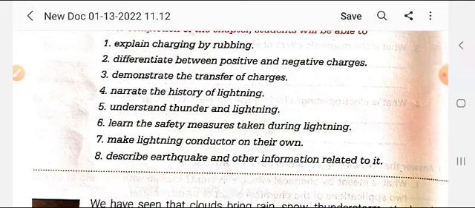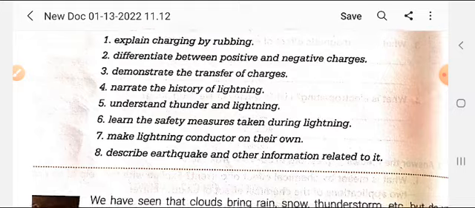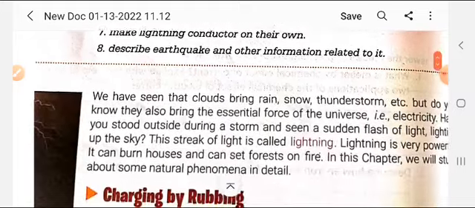Then I will discuss the safety measures to keep safe from lightning. Then how to make a lightning conductor of your own. And finally, I will describe the earthquake and other information related to the earthquake. So student, let's start.